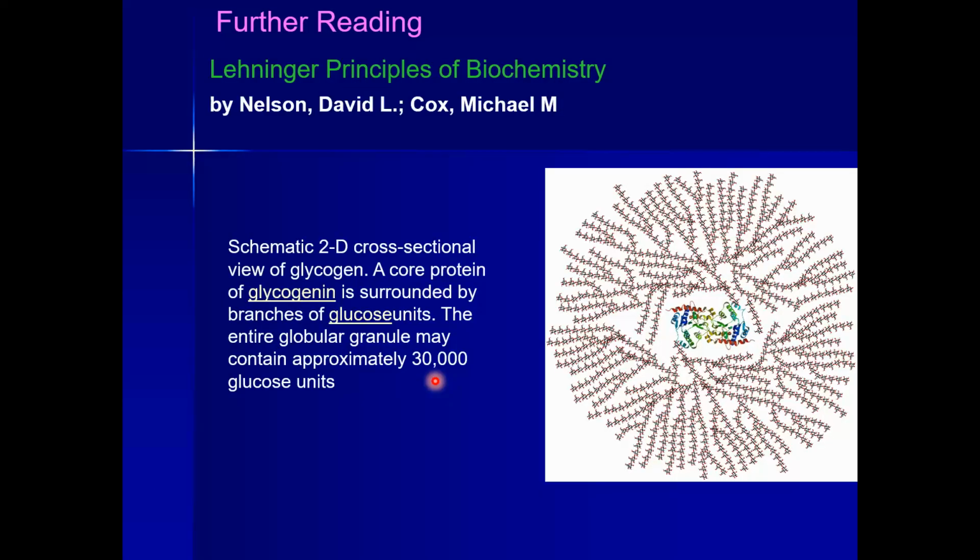Carbohydrates are present in combination with protein over the cell surface, and these glycoproteins are recognized by different types of bacteria. They attach to these and are then engulfed by the cell.